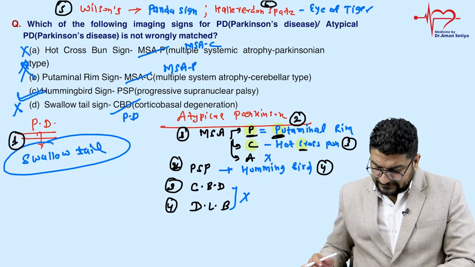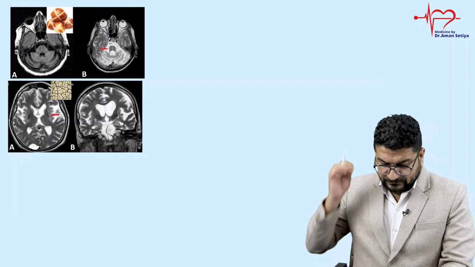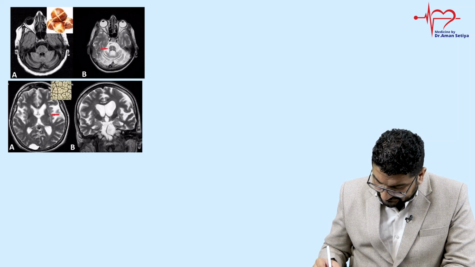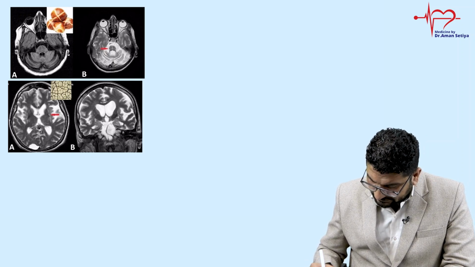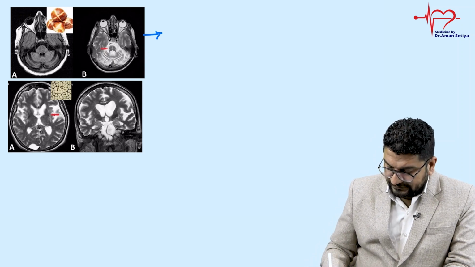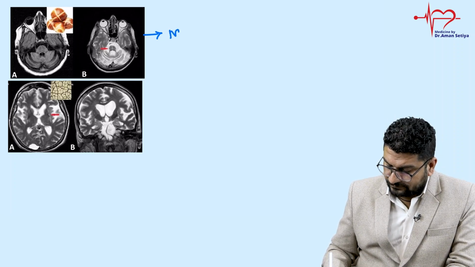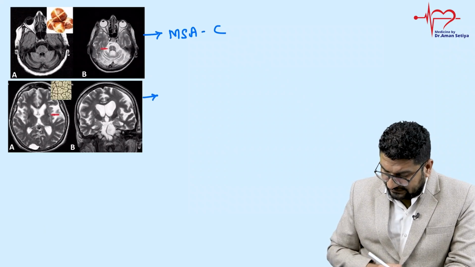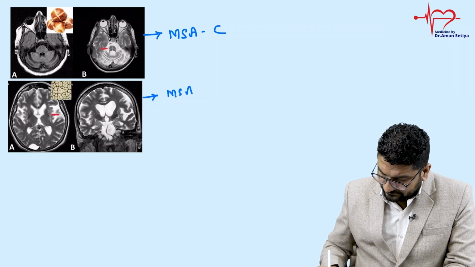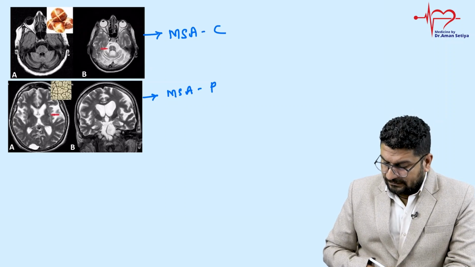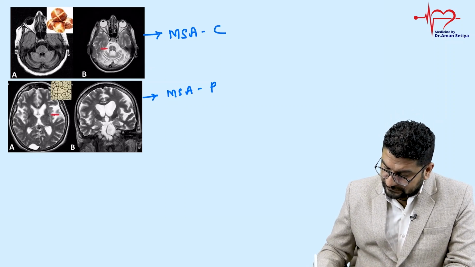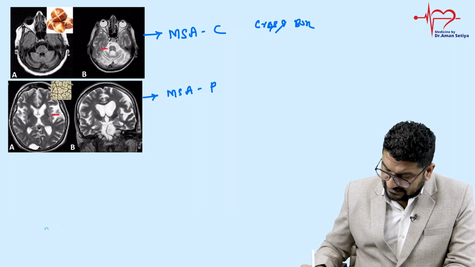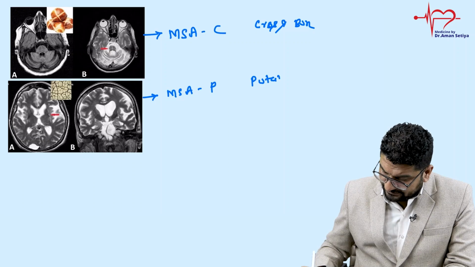So let us see these signs. What can you see in this first image? This is what we call the hot cross bun sign, where C for cross, C for MSA-C. If you see the putaminal rim sign, this is seen in a patient of MSA-P, means Parkinson type. This is hot cross bun. Here I am writing putaminal rim.